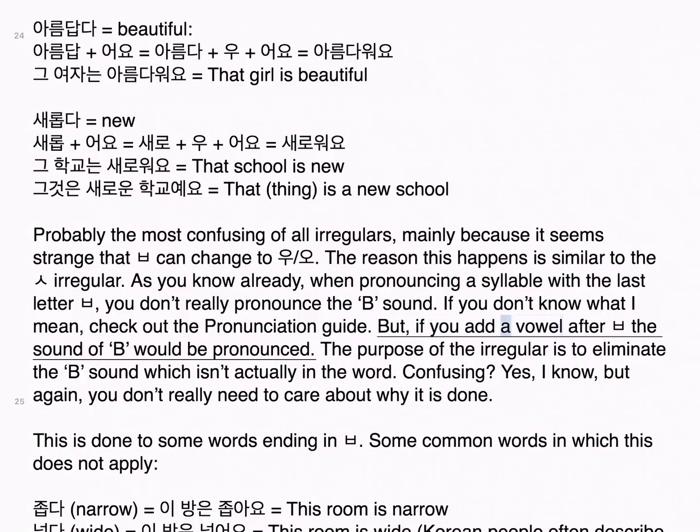But if you add a vowel after ㅂ, the sound of B would be pronounced. The purpose of the irregular is to eliminate the B sound which isn't actually in the word. Confusing? Yes, I know, but again, you don't really need to care about why it is done. This is done to some words ending in ㅂ. There are some common words in which this does not apply.